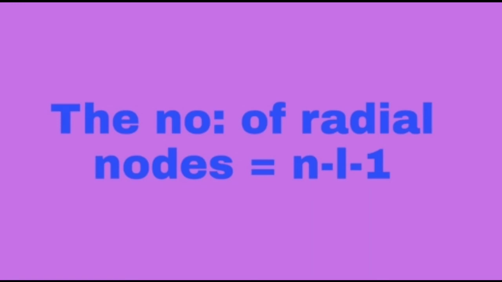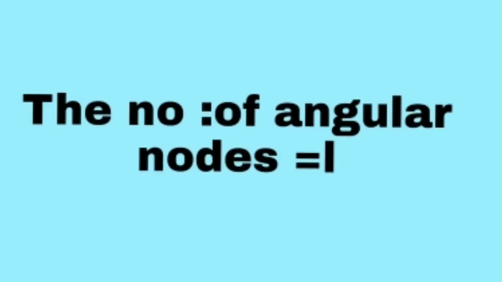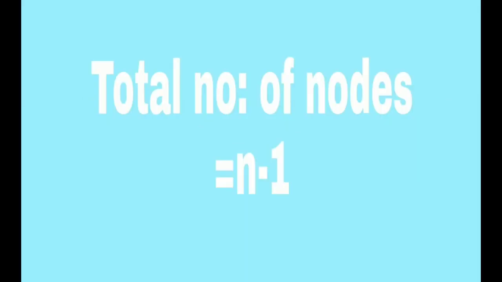Now we know how to calculate the number of radial nodes. The number of radial nodes is equal to n minus L minus 1. Then the number of angular nodes is equal to L. Now we calculate the total number of nodes. The total number of nodes is equal to n minus 1, where n is the principal quantum number.